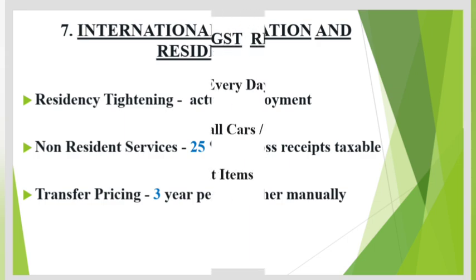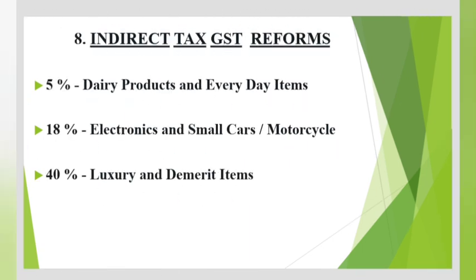Eighth, indirect tax, goods and service tax (GST) reforms. Effective from 22 September 2025, the GST Council simplified the regime into primarily a two-slab structure, 5% and 18% slabs, with a 40% rate for luxury and demerit goods. 5% for dairy products and everyday items such as soaps and toothpaste, now taxed at 5% from 12%.